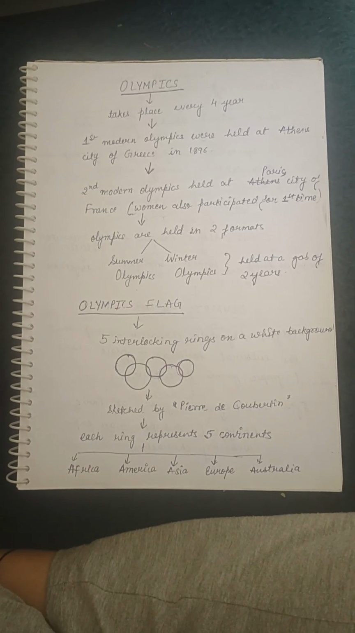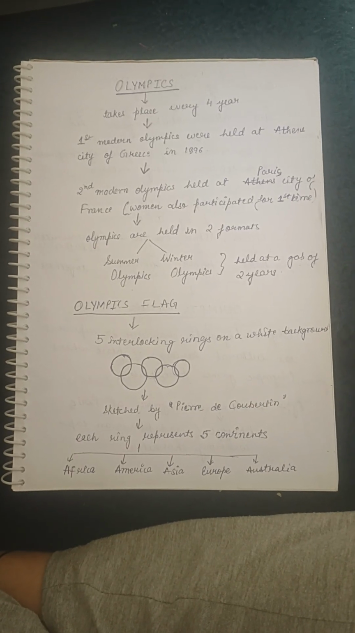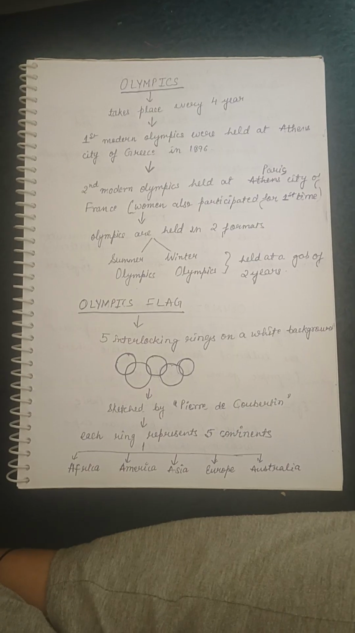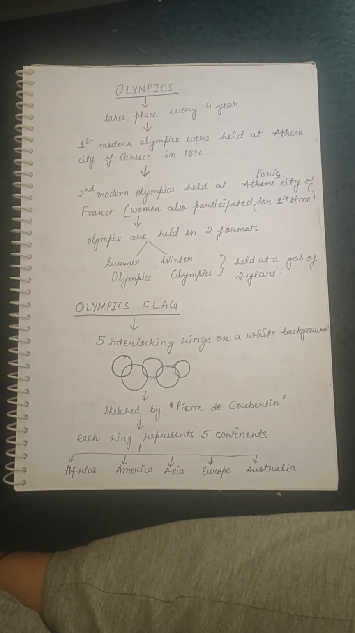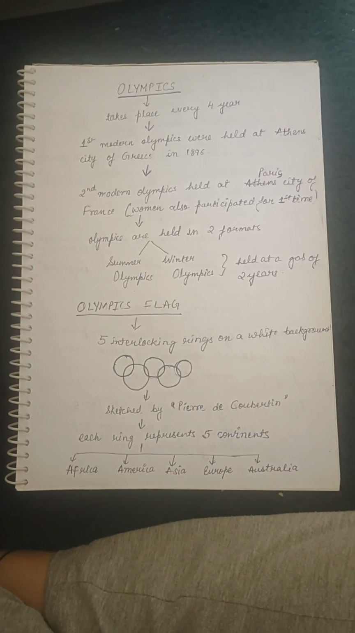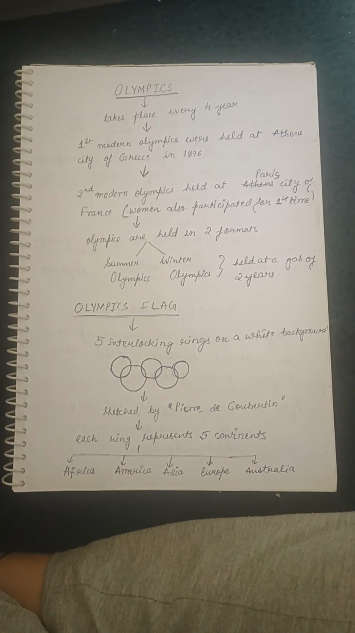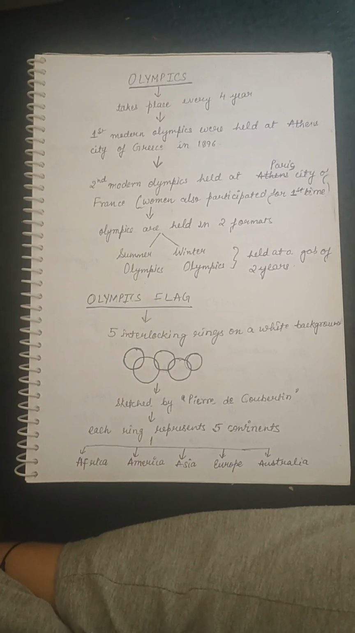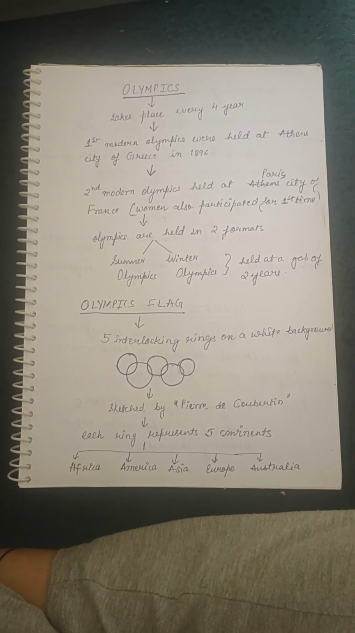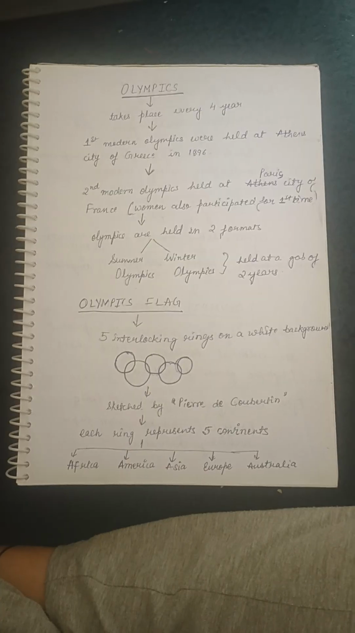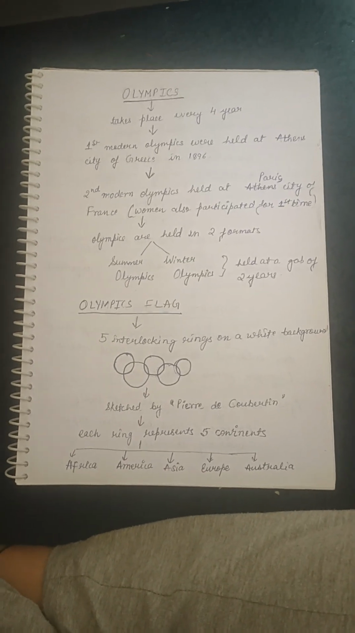So the first modern Olympics was held in Athens, city of Greece in 1896. Then the second modern Olympics was held at Paris, city of France. In the second modern Olympics, the women also participated for the first time. So if the question comes up, when women started participating in Olympics, then their first Olympics will be the second one. Got it?